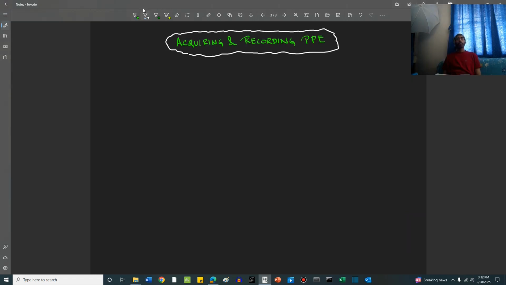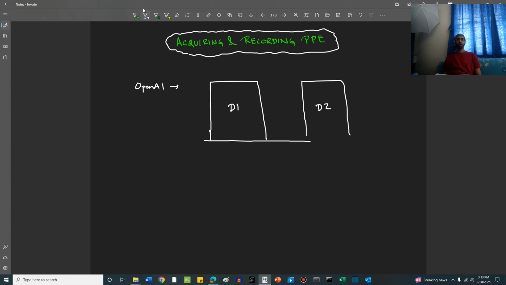Acquiring and recording of property, plant and equipment. So we have already spoken about OpenAI and its data center, its engineers and its intangible assets, friends. So we'll continue with that example itself. Let's say OpenAI with the investors' money has two data centers, data center 1 and data center 2. Let us call it D1 and D2. Now, in data center 1, there were existing hardware of OpenAI already there.